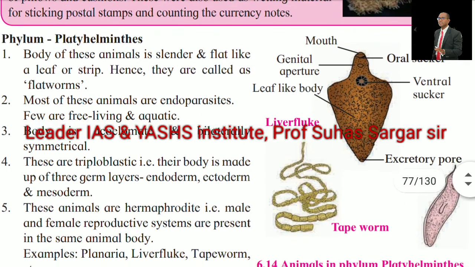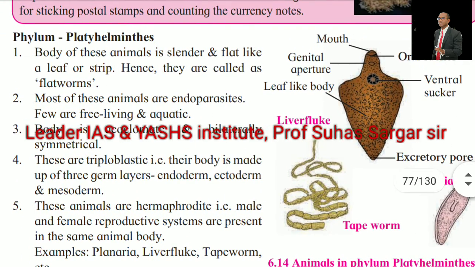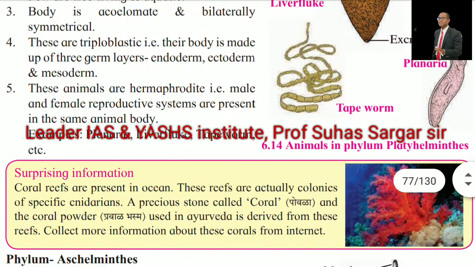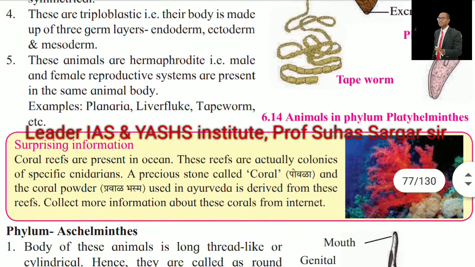Phylum Platyhelminthes. The body of these animals is slender and flat like a leaf or stem. Hence, they are called flatworms. Most of these animals are endoparasites. Few are free living and aquatic. The body is acoelomate and bilaterally symmetrical. These are triploblastic, that is, their body is made up of three germ layers, endoderm, ectoderm and mesoderm. These animals are hermaphrodite, that is, male and female reproductive systems are present in the same animal body. Example, planaria, liver fluke, tapeworm, etc.